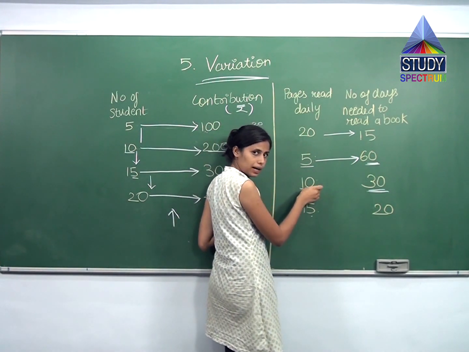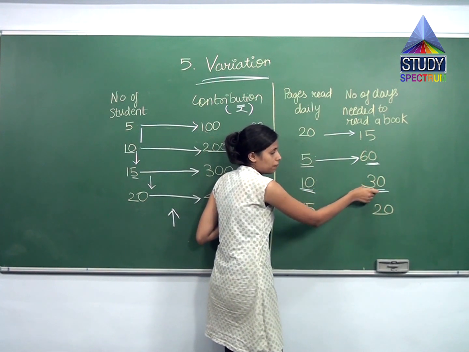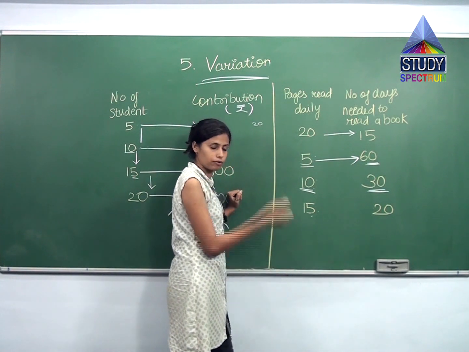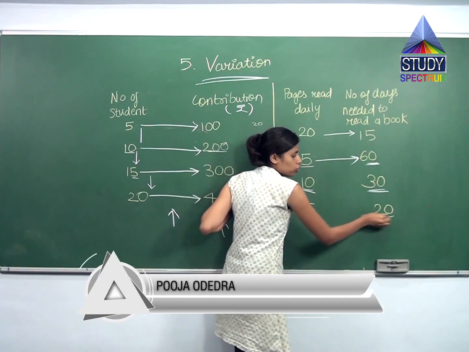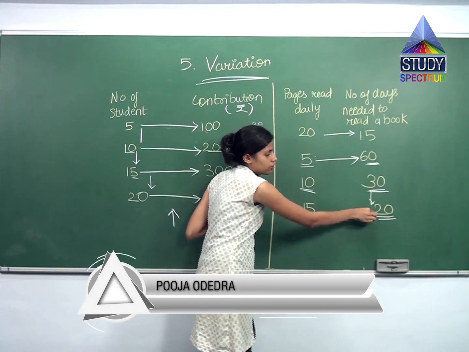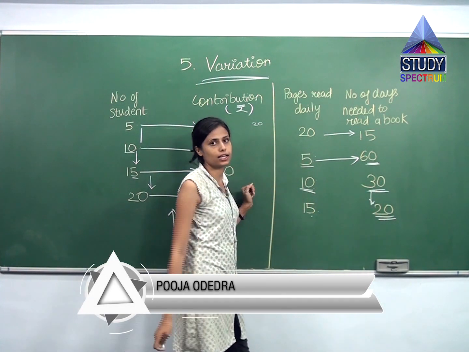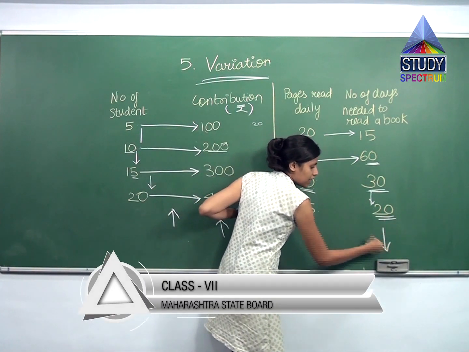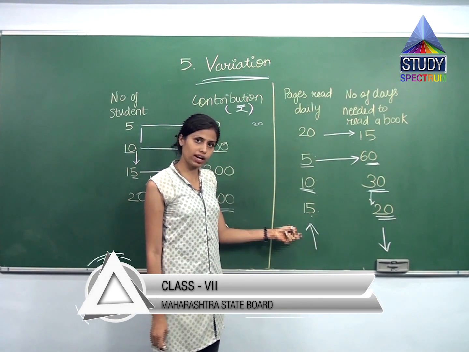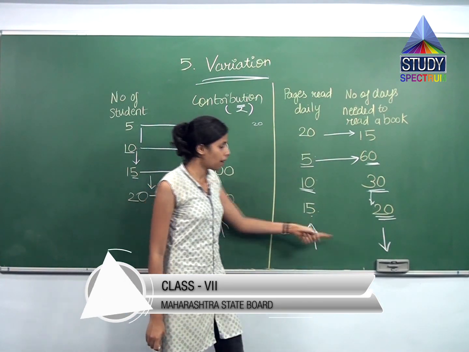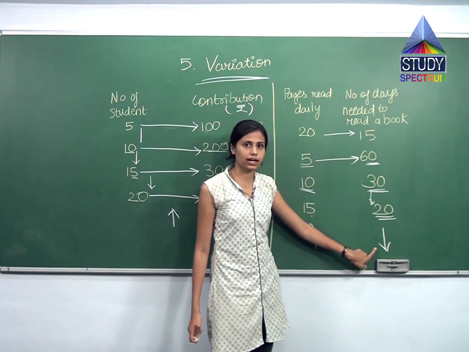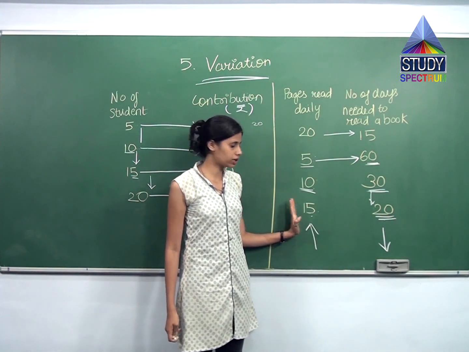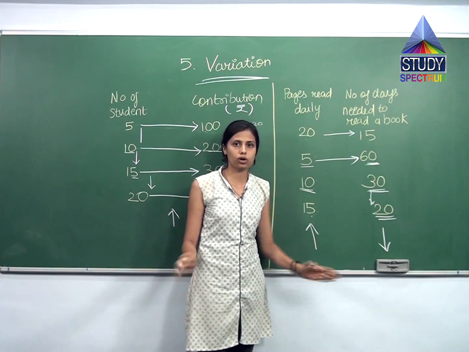So same over here. When I was reading 10 pages per day, my days to complete the book was 30. But over here, when I am reading 15 pages per day, my time to complete the book decreased from the earlier, which is 20. So there is an indirect relationship between them. When this is increasing, this is decreasing. That is, when my speed is increasing, or when I am reading more pages per day, my time to complete the book is decreasing. That is in days, right? Number of days. So the more pages of the book I read, the less time it takes me to complete the book.